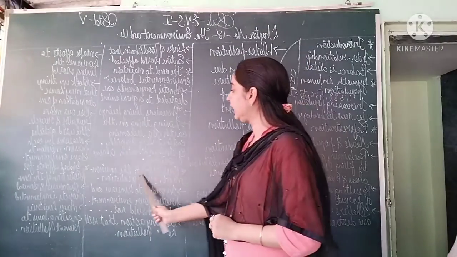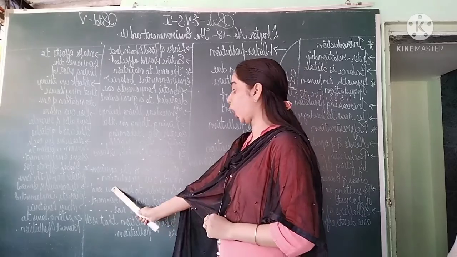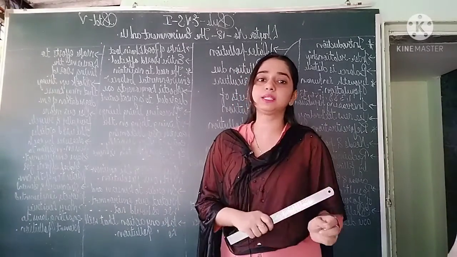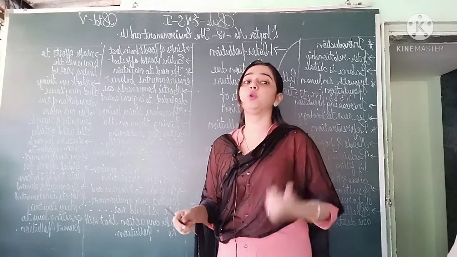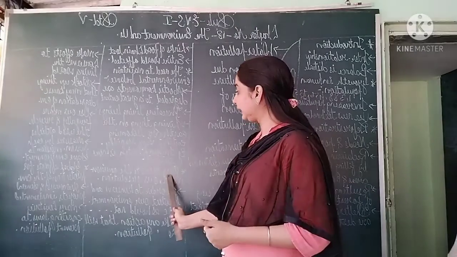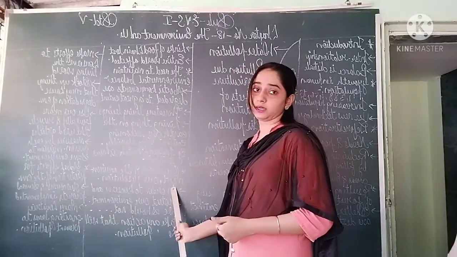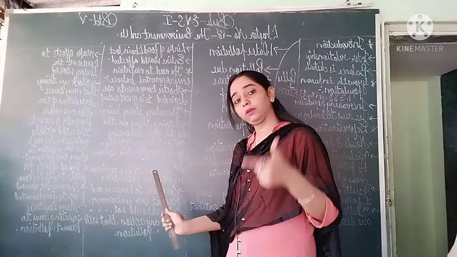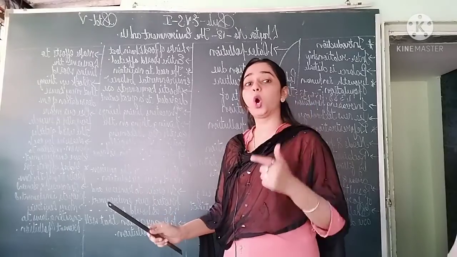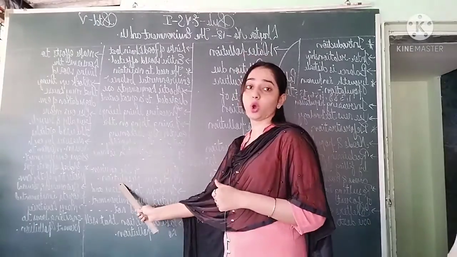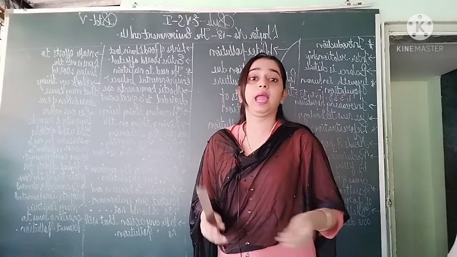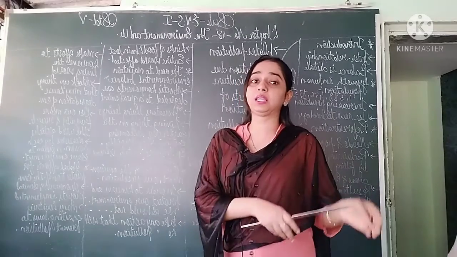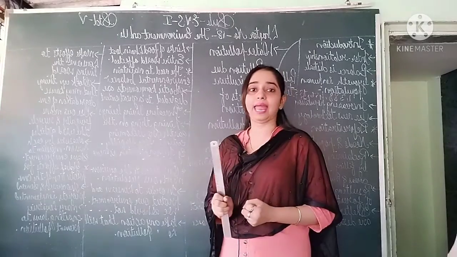Next, our needs and environment, and resolution. Our needs means we are human beings, we have many needs and we have to fulfill our needs. So those needs and the environment, we have to see both things, and our resolution. Resolution means we have to take a pledge and we have to do that thing for conserving our environment.